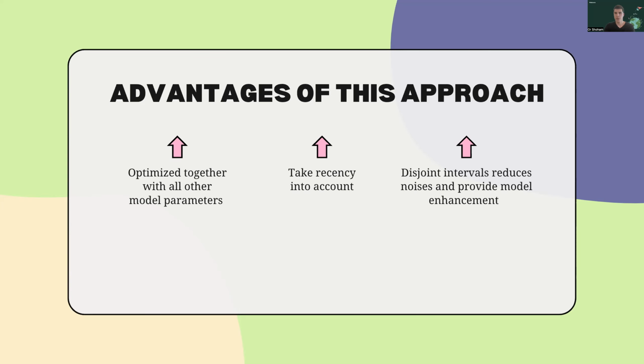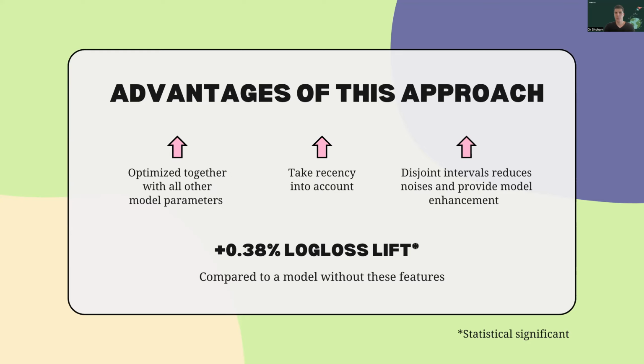Because first, FORI features are optimized alongside all other model features, ensuring they align accurately with each individual user's interest. Second, it factors in recency, which we have proved as critical. Lastly, the use of non-overlapping intervals aids in reducing noise and enhancing the model's learning capability. Our offline results showed a promising 0.38% increase in log-loss metrics compared to a model without FORI features. While this might appear to be a modest improvement, it is considered substantial in our case since Outbrain is a large-scale platform. It also bears statistical significance.